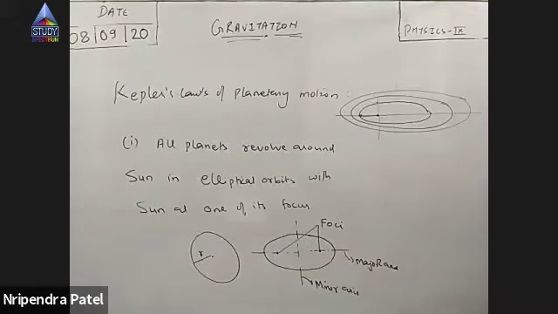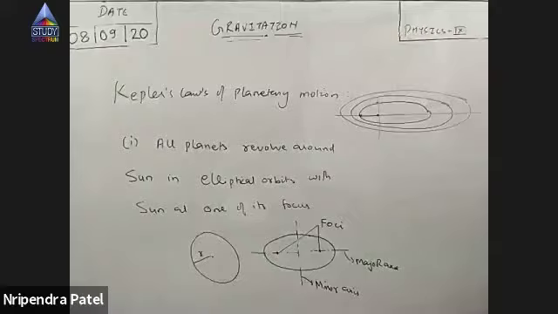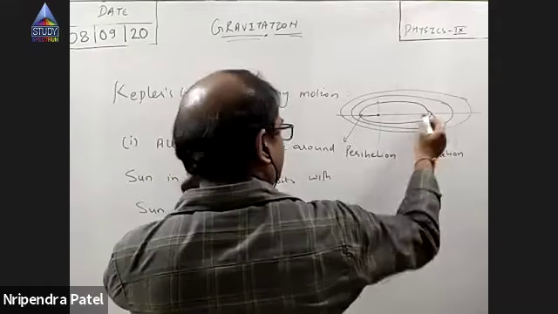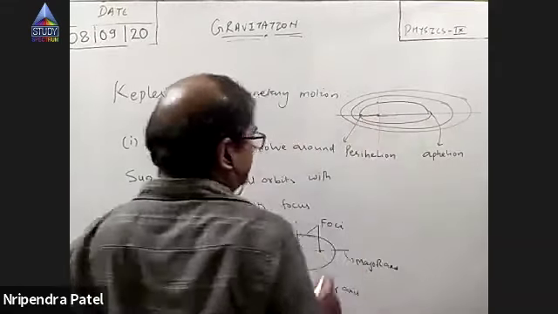Furthest distance, right? The two points are also read as aphelion and perihelion. When the distance between the sun and the planet is least, the nearest point, we call it perihelion. And when it is at the furthest distance, it is known as aphelion. So the distance changes with respect to time. This is the furthest distance, known as aphelion, and this is known as perihelion.